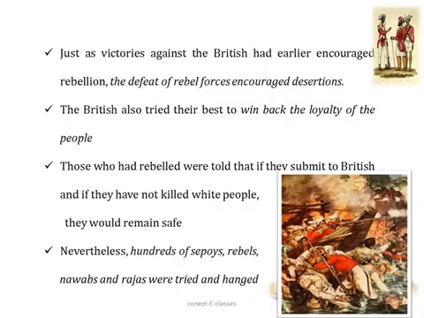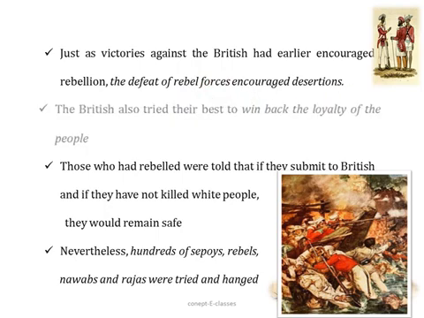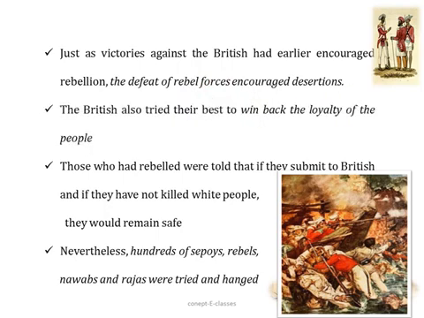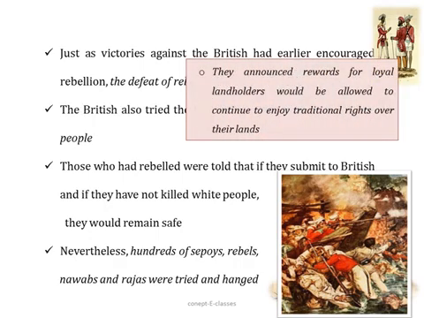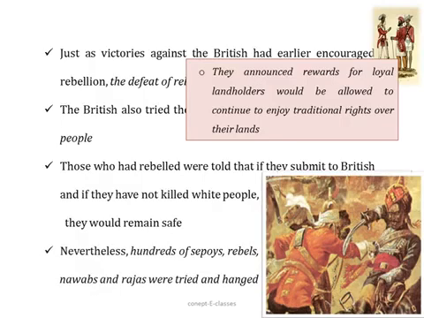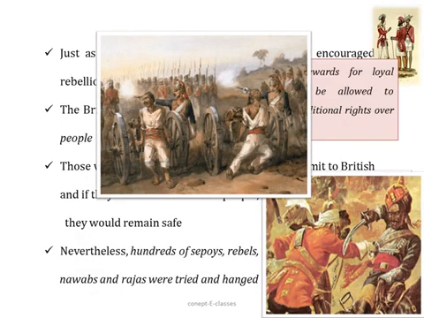So just as the victory against the British had earlier encouraged rebellion, the defeat of these rebel forces encouraged desertions, and the British also tried their best to win back the loyalty of the people. How? They announced rewards for the loyal landowners, saying that they would be allowed to continue there and enjoy their traditional rights over their land. Those who had rebelled were told that if they submitted to the British, they would not be killed. Nevertheless, hundreds of sepoys, rebels, nawabs and rajas were tried and hanged during this time period.